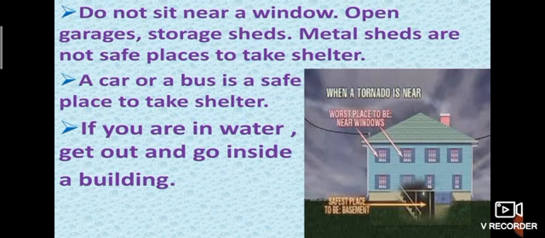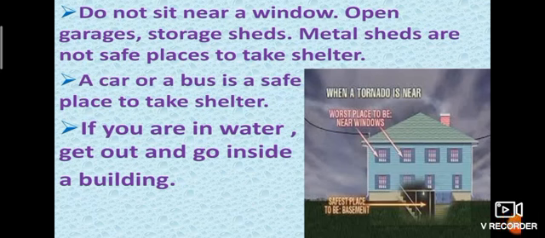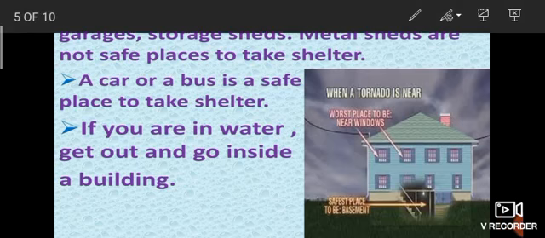So do not sit near a window, open garages, or storage sheds. Metal sheets are not safe places to take shelter. A car or a bus is a safe place to take shelter because the surface of a car or a bus acts like a lightning conductor, so it protects us.